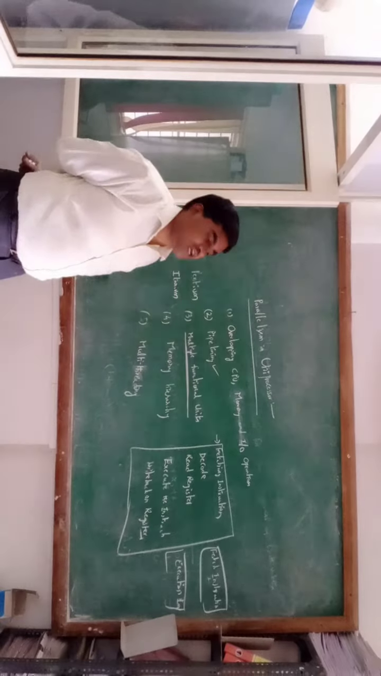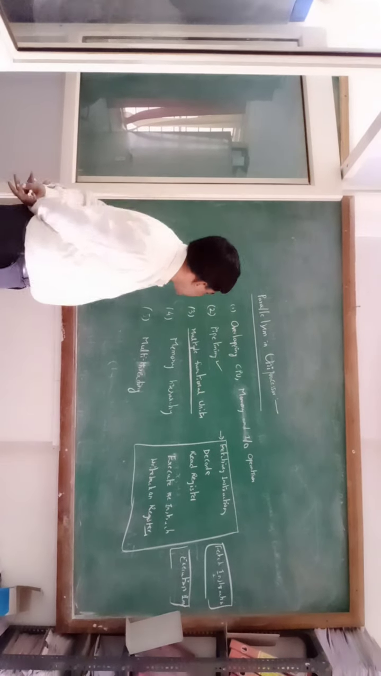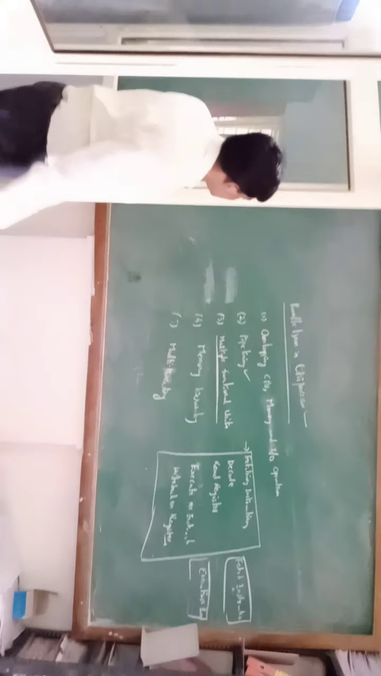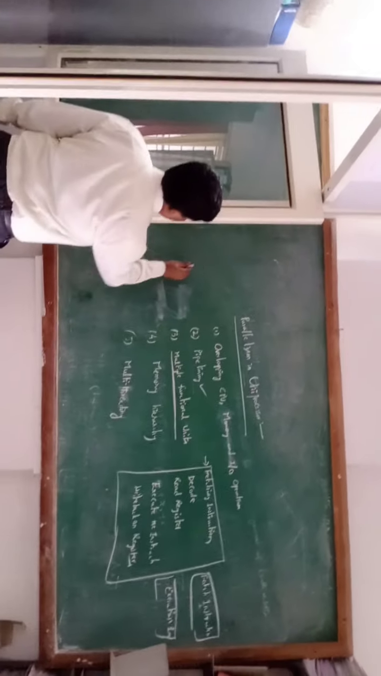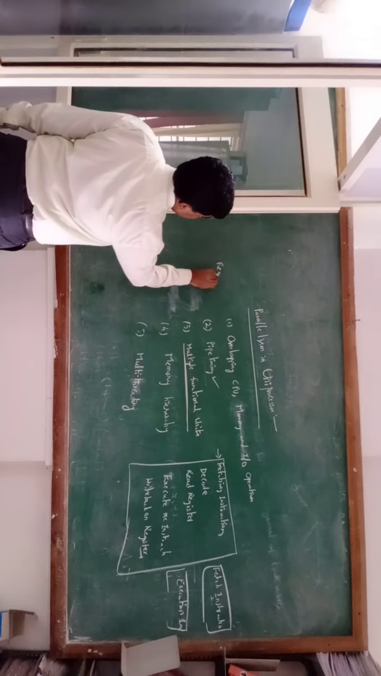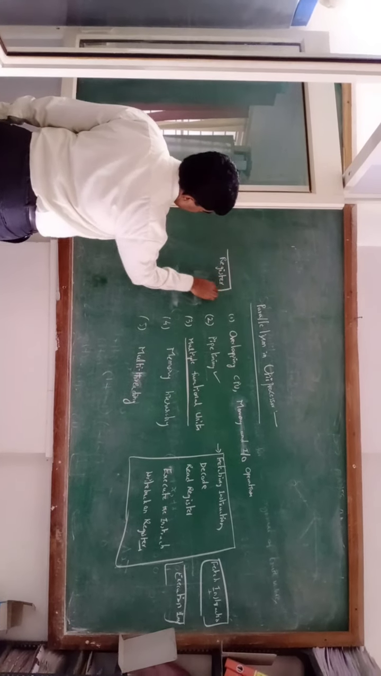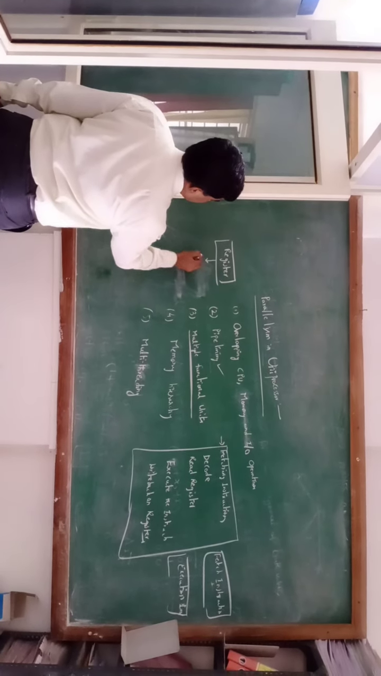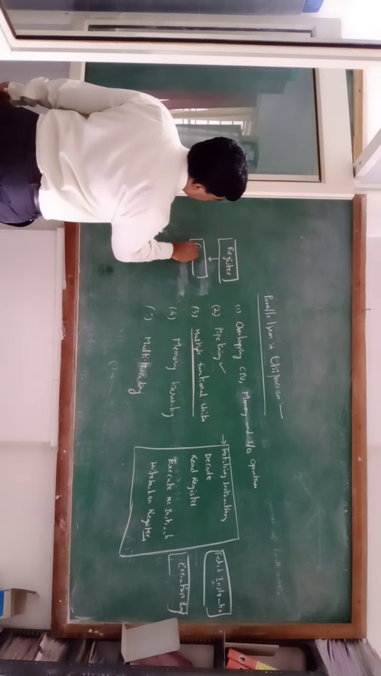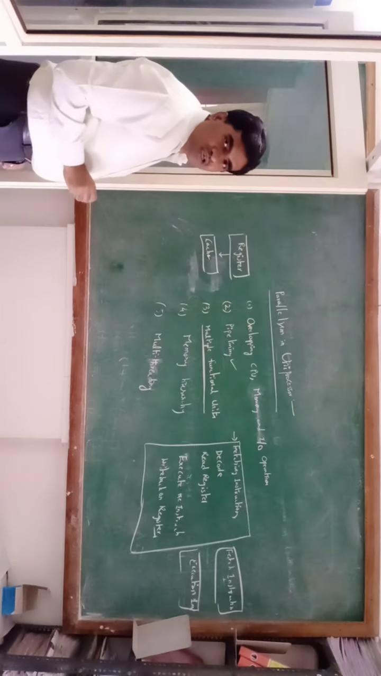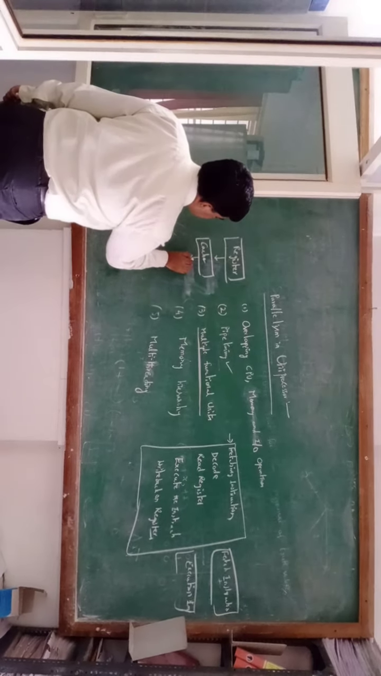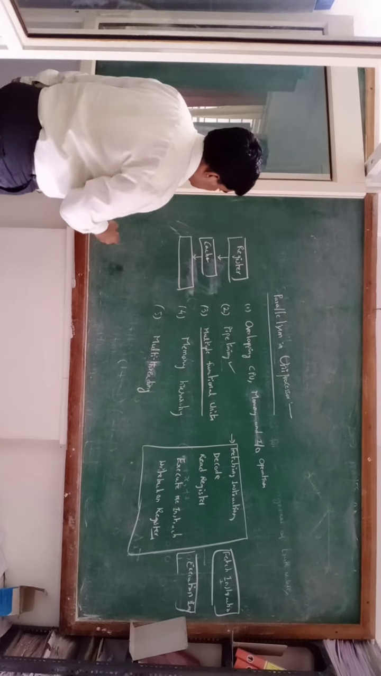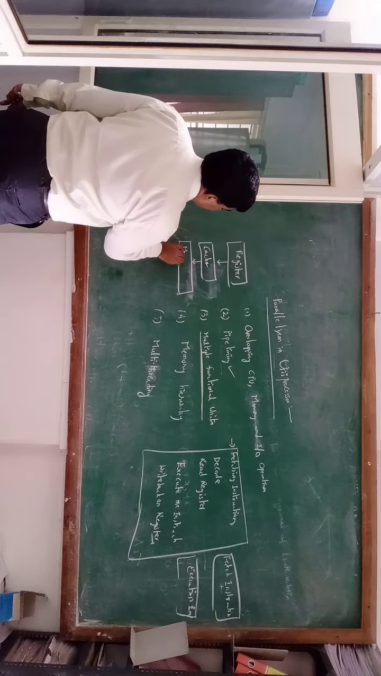Next, memory hierarchy. There are multiple levels of memory hierarchy. The first level is register. The next level is cache memory. The third level is main memory.